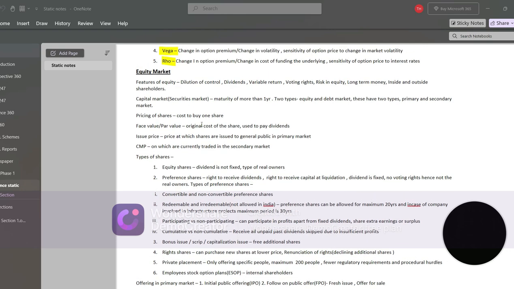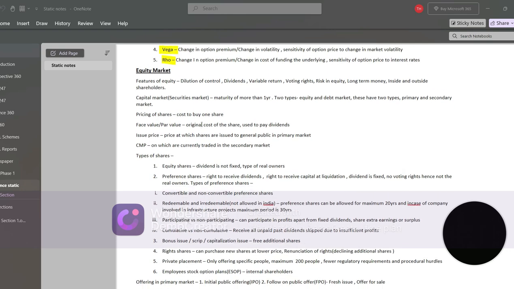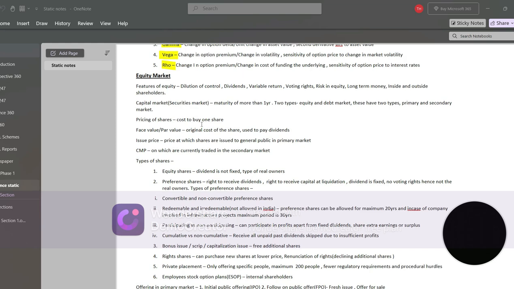So basically, equity market is a part of capital market. Capital market basically means securities market, which have a maturity of more than 1 year, and they can be of two types: equity or debt market. Both equity and debt market have two subsets. They are primary and secondary market. And so, in this video, I will be teaching about equity market.